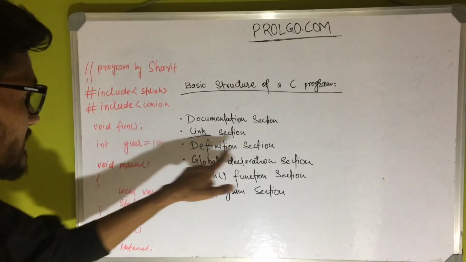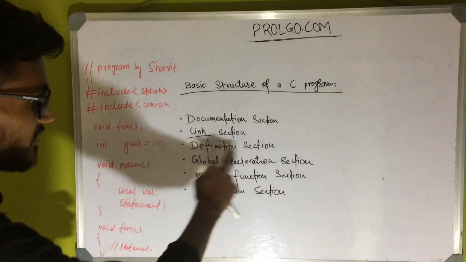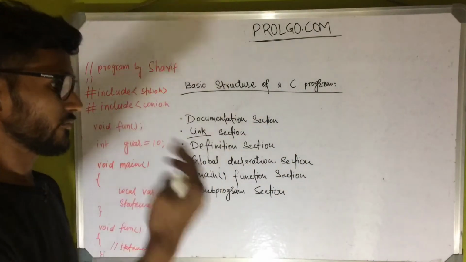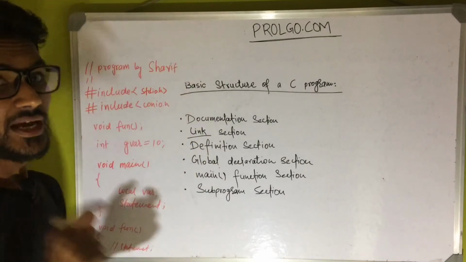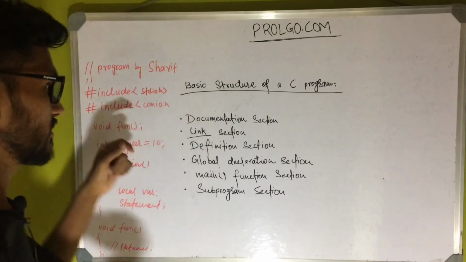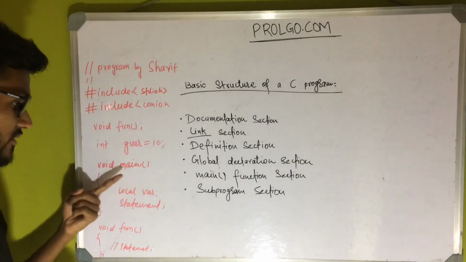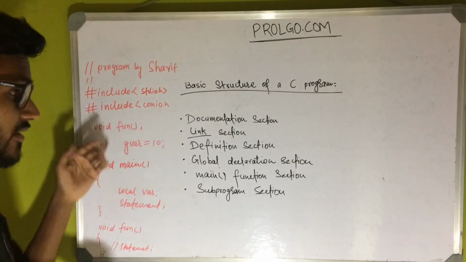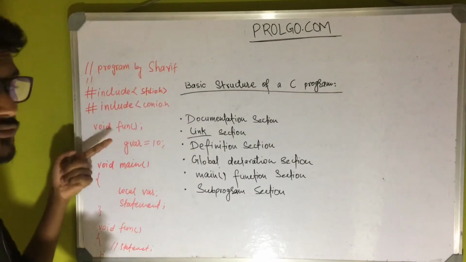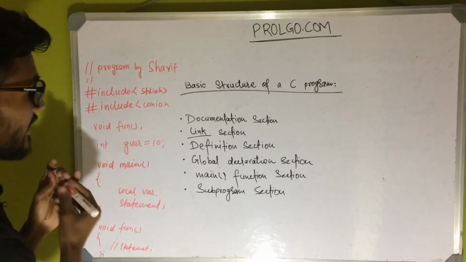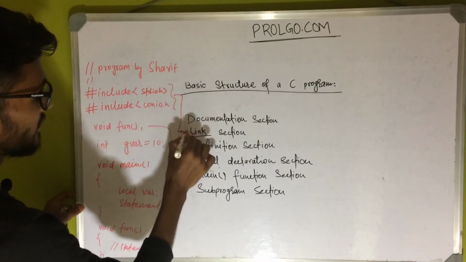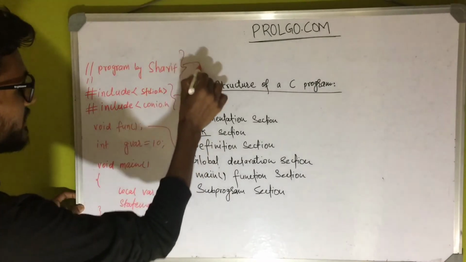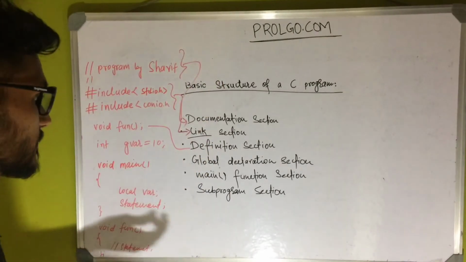Apart from that, this is the definition section. You might have some functions in your program, so you have to write the definition of that function in your program, so that the main function will get to know that there will be a function named void function. So this is the definition section. These both are the link section, and this is the documentation section.